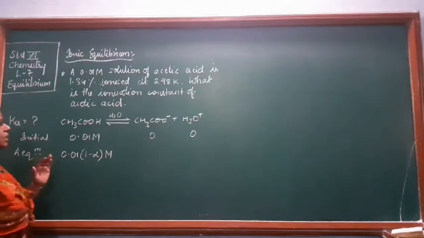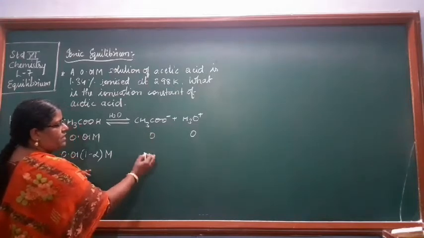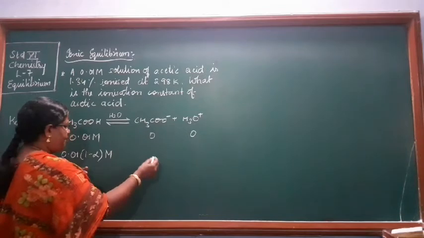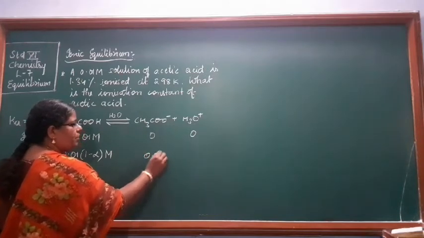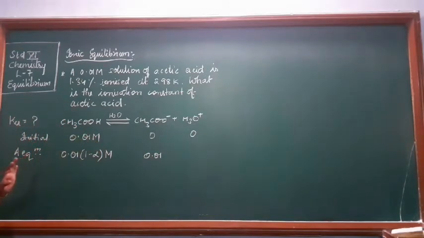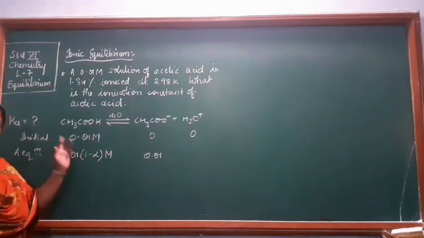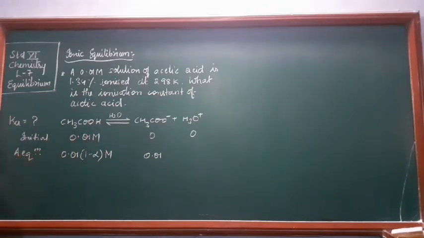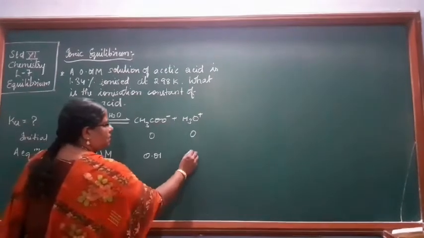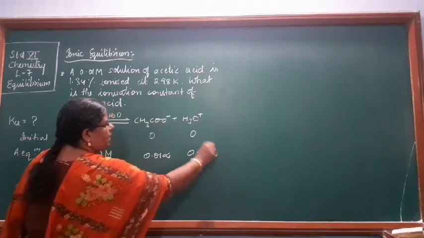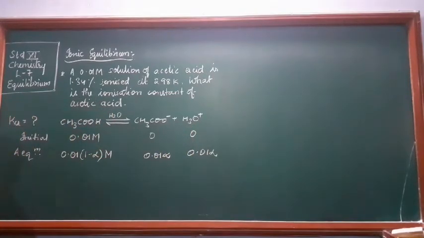So what will be the amount of acetate ion formed? This is the acetate ion. It will be C alpha. Now C is the initial concentration of the acetic acid. Remember that. The letter C represents your initial concentration. So here it will be 0.01 into alpha. Similarly for H3O plus also it will be 0.01 into alpha.